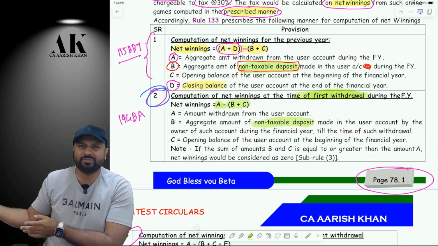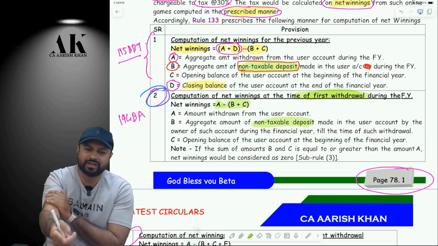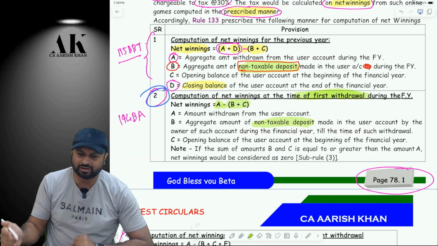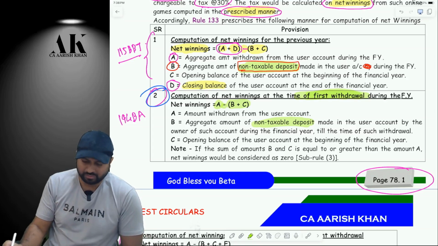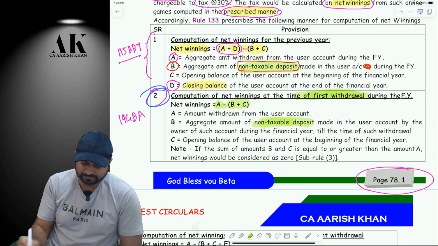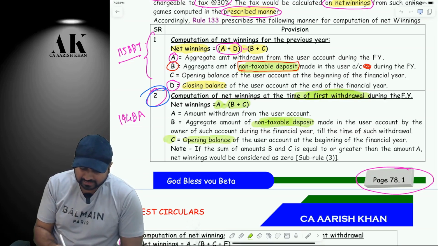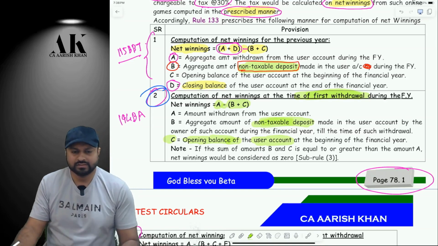Yes, I have earned 10 lakh rupees as rental income. I put it in the Dream 11 account. I withdraw that 10 lakh. Again, will I pay tax on 10 lakh or what? Please tell me. No. That is the reduction that the government is giving you. And what is C? Please tell me. C is your opening balance.